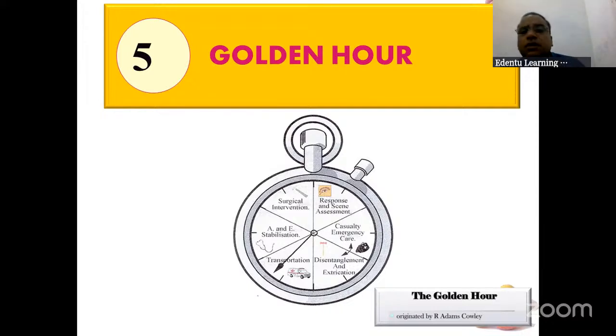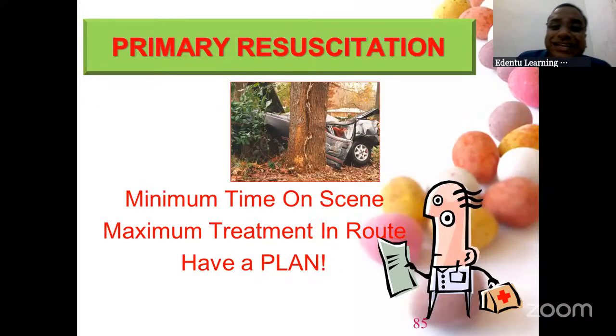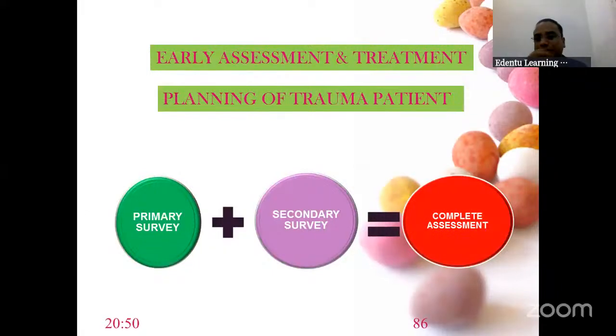Next question, golden hour. So what is this golden hour? This is a 3 marks question from the trauma chapter. Whenever there is an accident and injury, the first 1 hour of an accident is called the golden hour. In this 1 hour, you should spend minimum time on the scene with the patient and give maximum treatment in the ambulance. When the patient is taken to hospital, maximum treatment should have been given to the patient. So planning of treatment: there is primary survey, which includes airway, breathing, circulation, disability, and events and exposure.